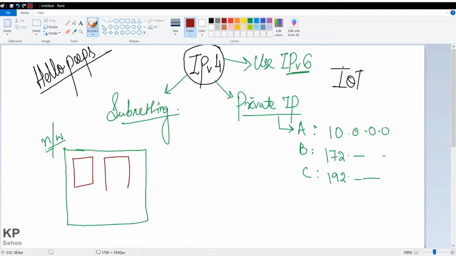So this will be my subnet 1, subnet 2, subnet 3. These are normally called subnets, and this process is called subnetting. Okay, this thing you got.